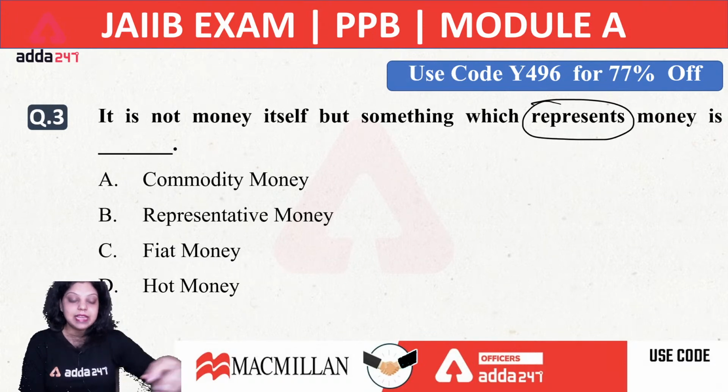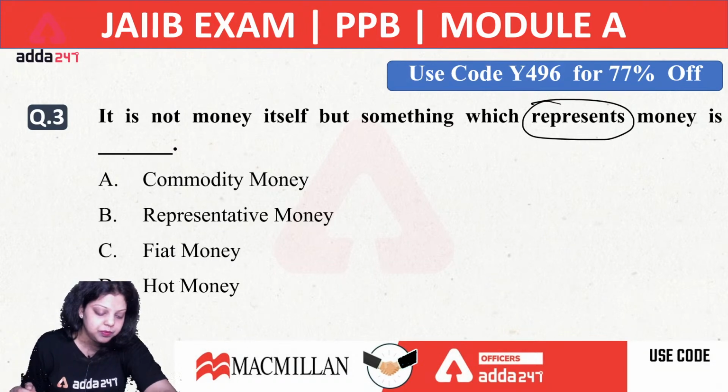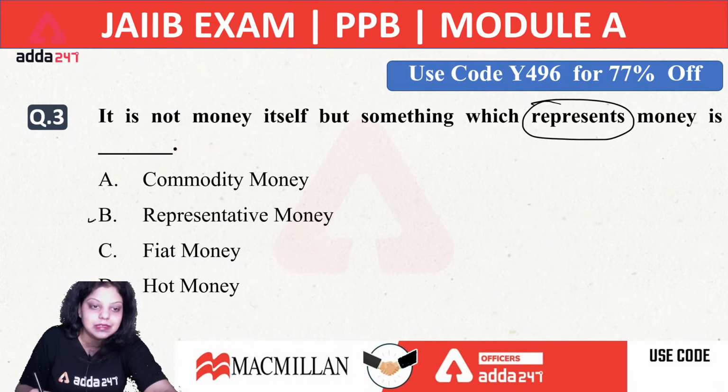See, first of all, it cannot be commodity money, because we know what commodity money is. Commodity money is simply the money which is used in the barter system, where you are actually exchanging commodities with each other. Commodity money is used under the barter system, in which people are exchanging goods and services with each other. It cannot be the commodity money. The right answer will be representative money. It can be anything which represents money.